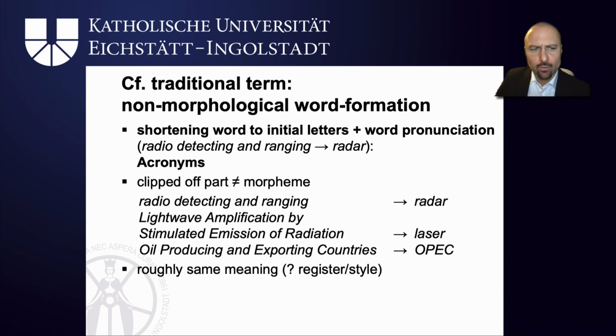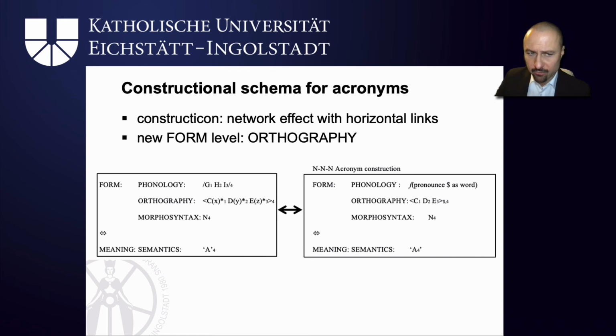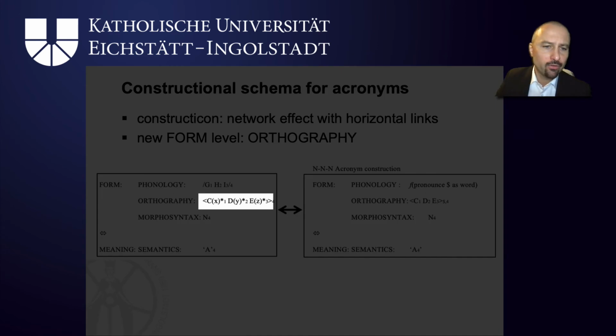Again, the shortened acronyms as well as the input words seem to have a roughly similar meaning, except perhaps for style or register. Again, if we use our representation for orthography, we can see that we've got one type of word which is fleshed out in full, and on the orthography level to the left it's got C, D and E as the capital initial letters, followed by any amount of other letters, and in the acronym construction we simply strip off all of the non-initial letters.